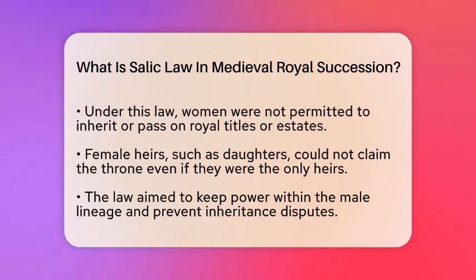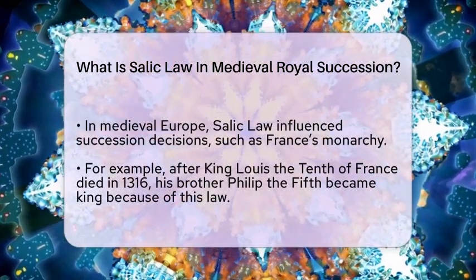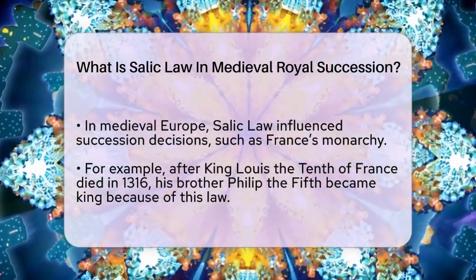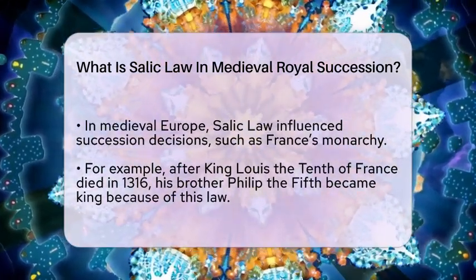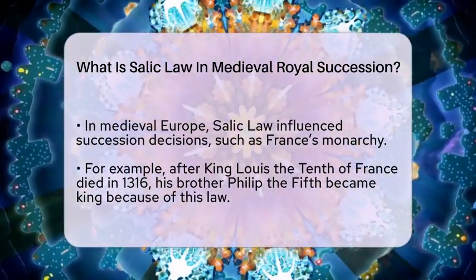In medieval Europe, this law became very important. It was used to decide who would become king or queen. For example, after King Louis X of France died in 1316, his brother Philip V became king. This was because Salic law prevented the daughter of Louis from inheriting the throne. Even if a woman had a claim, she could not pass it on to her children.